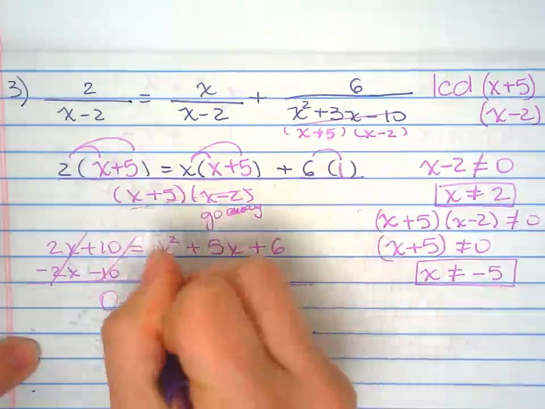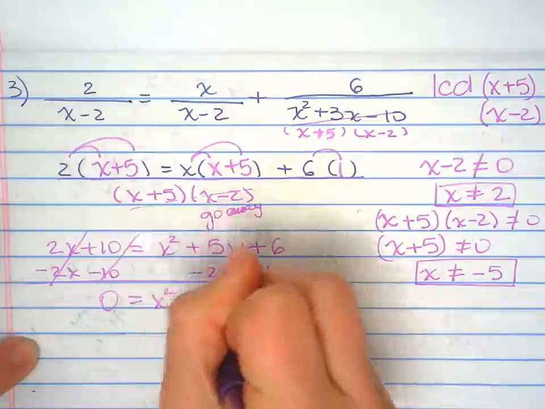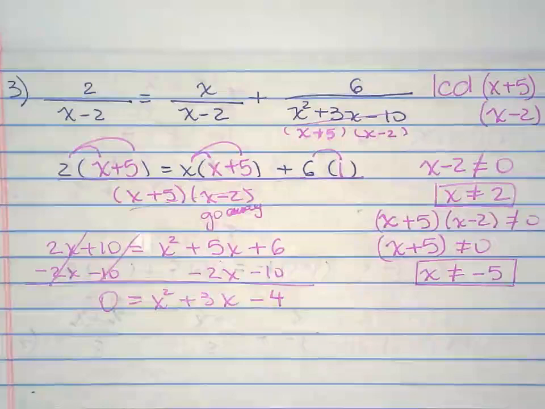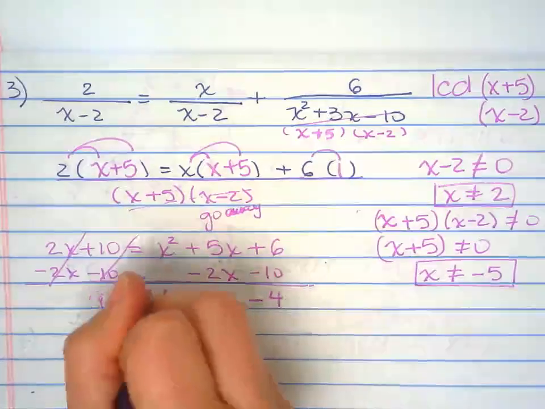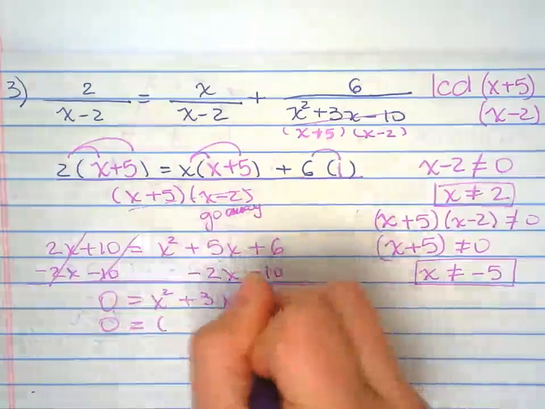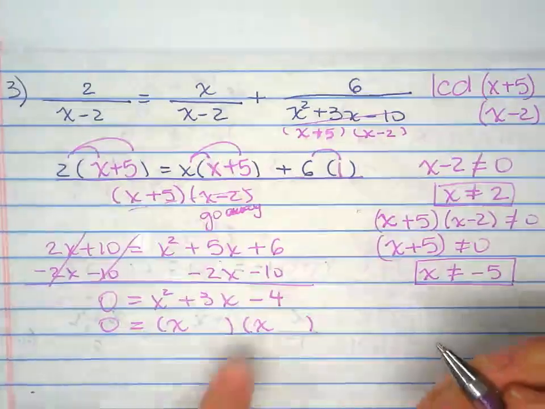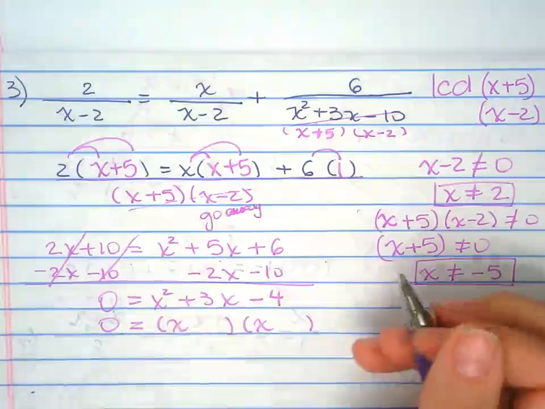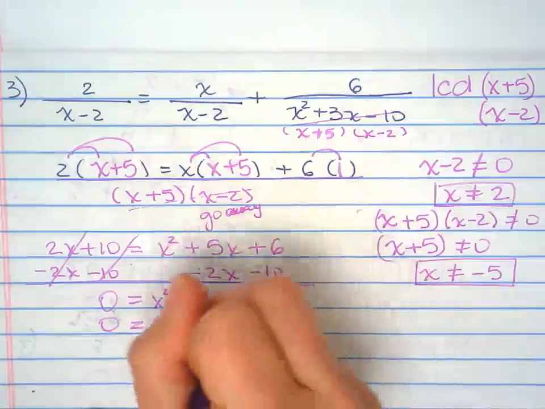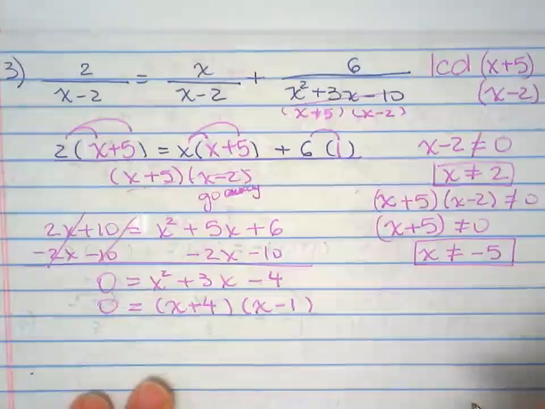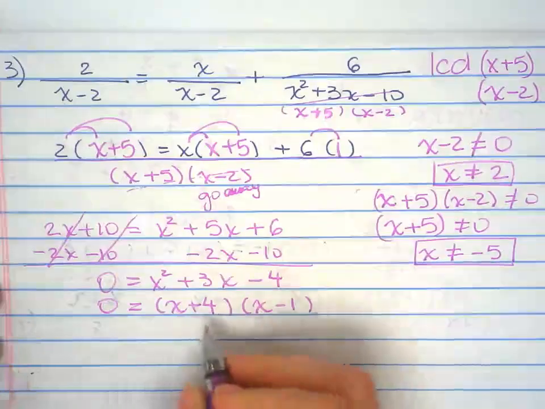That equals 0. Now I'm going to solve by factoring. So two numbers that multiply to negative 4 and the same two numbers that add up to positive 3, excuse me, is positive 4 and negative 1.